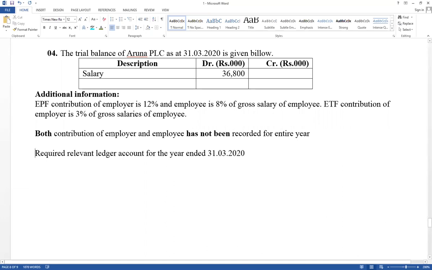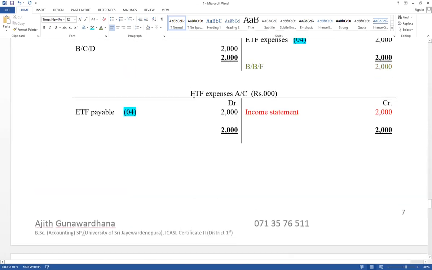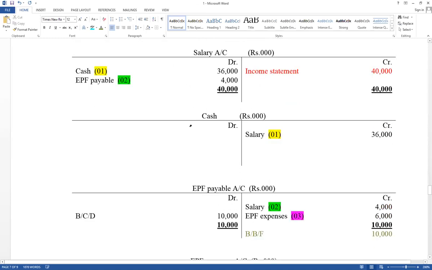This part is very important. Salary account balance available. Part of the adjustment relevant for salary has been recorded. Here it is given that both contribution of employee and employer has not been recorded for the entire year. EPF and ETF contribution of employer and employee has not been recorded. Both. But salary account balance available. Now think about question number third one. See the salary accounts. This one is very important.